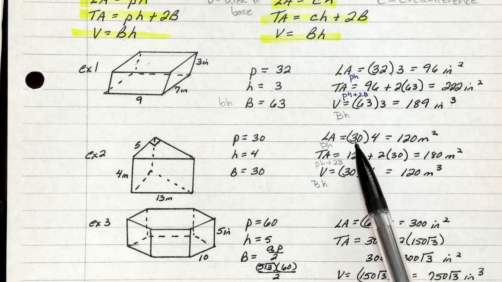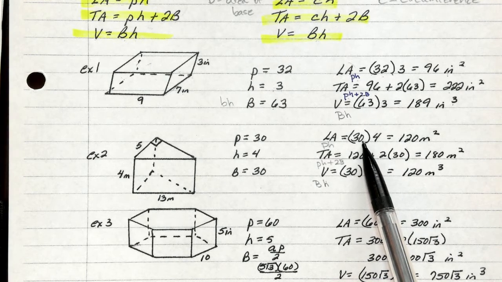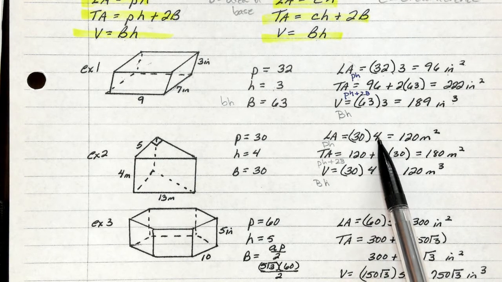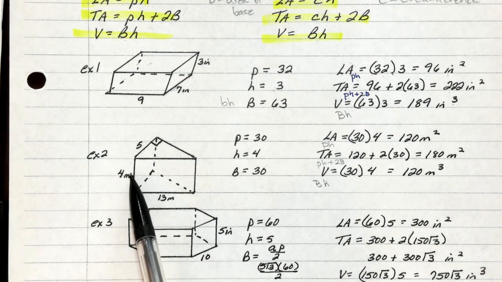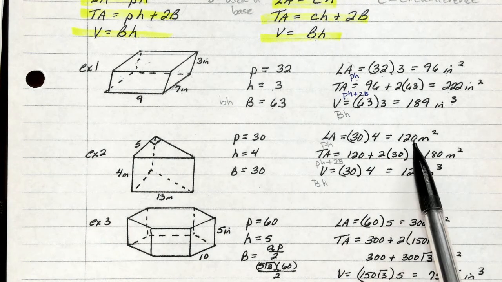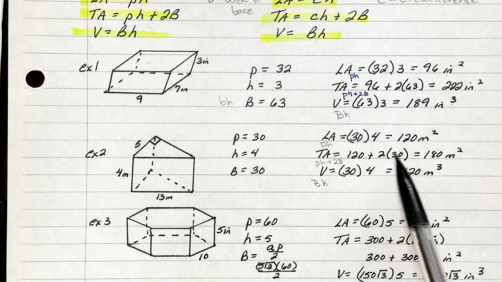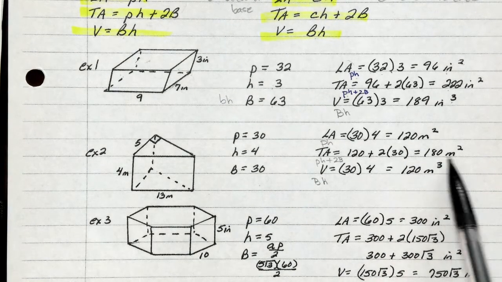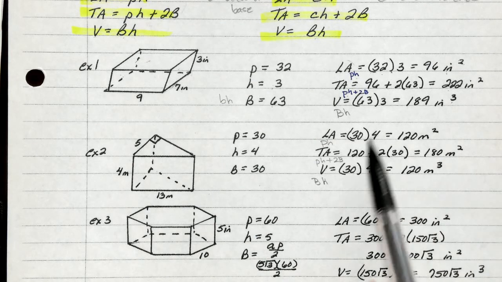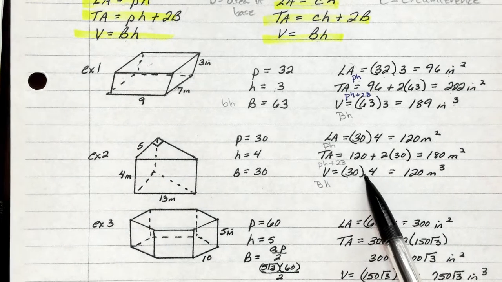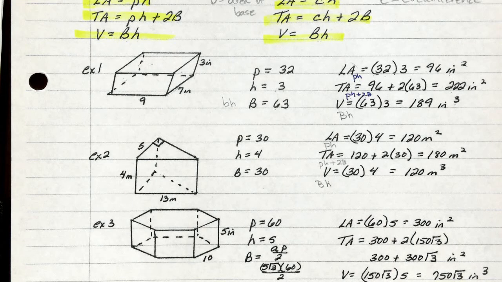Plug and chug. Perimeter, we added them all up, we get 30, and we're going to multiply it by the height, which it gave us is 4, to get 120 meters squared. We're going to take that 120 and plug it into 2 times our big B of 30, which is 180 meters squared. And then our volume is big B times height, which is 30 times 4.